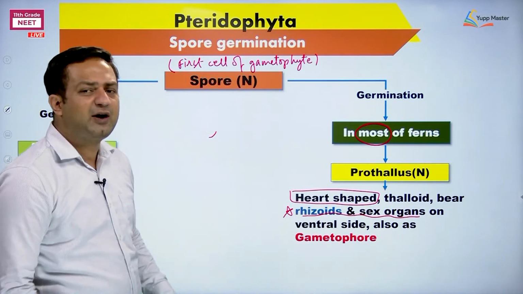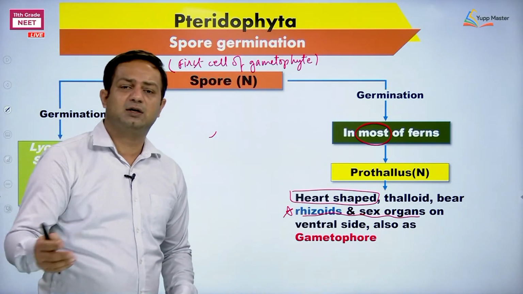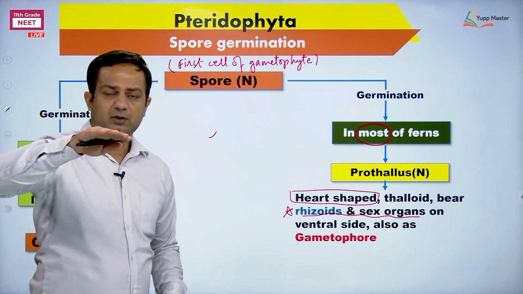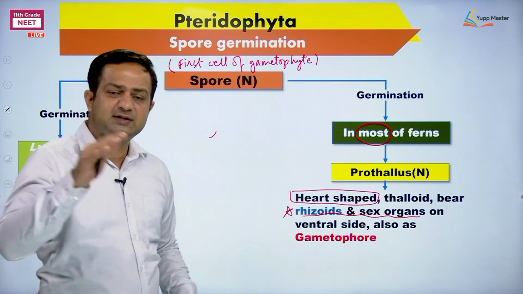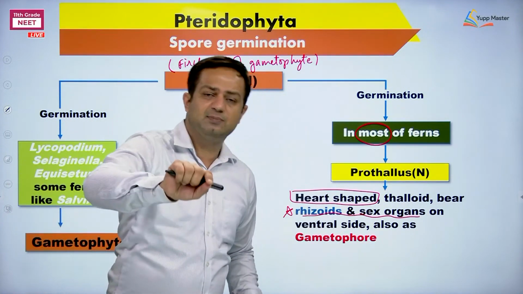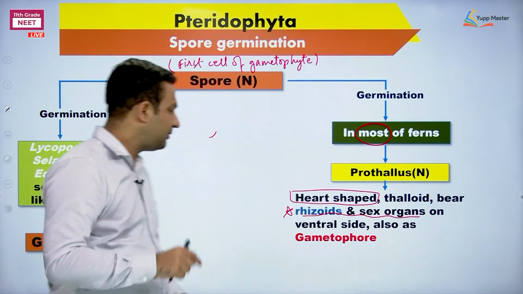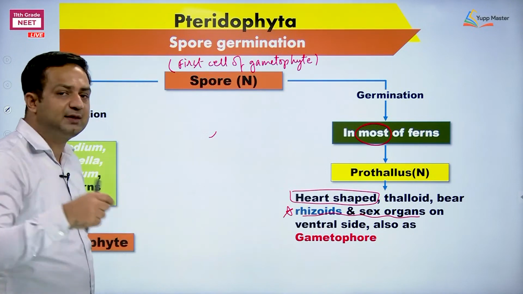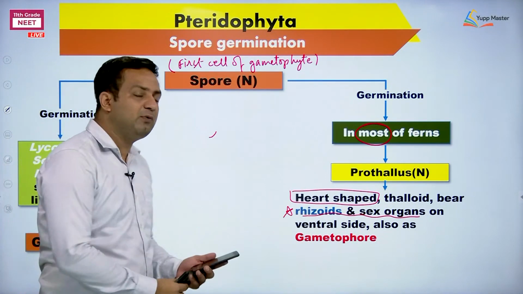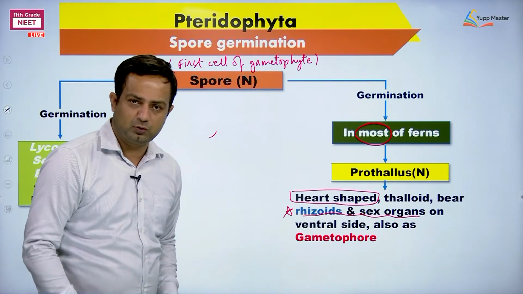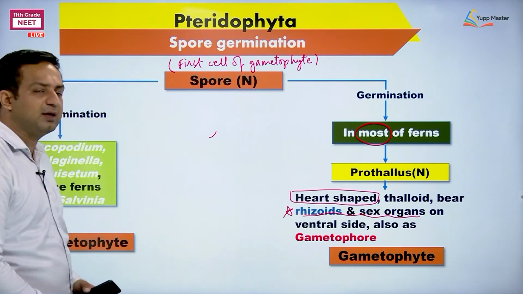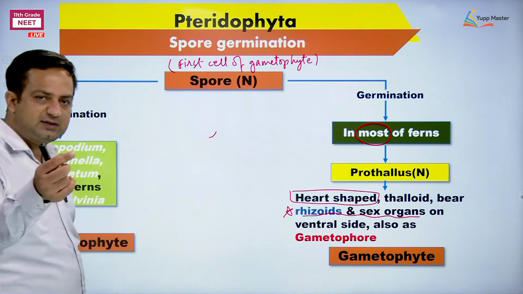So in Bryophyta members we have studied that sex organs come on the dorsal side and rhizoids come on the ventral side. Here, rhizoids and the sex organs are on the same side. I repeat, on the same side. Fine. So that is bearing the sex organ. Anyone bearing the sex organ, we can call it a gametophore also, and getting matured as what? Gametophyte. Let me tell you one such example.